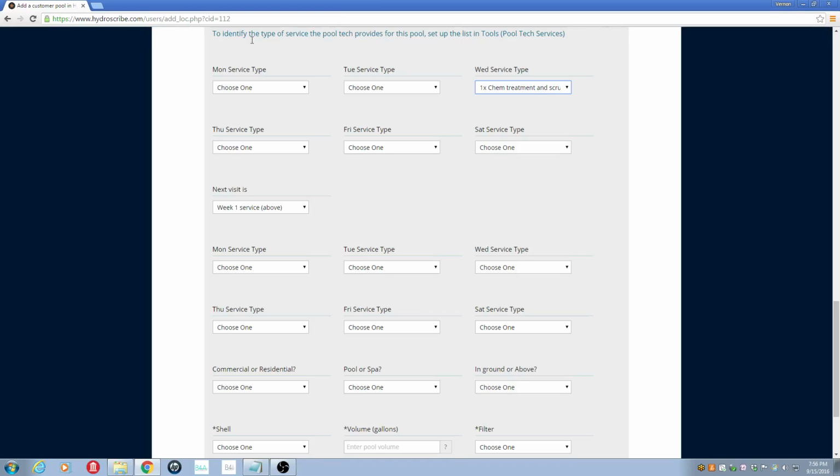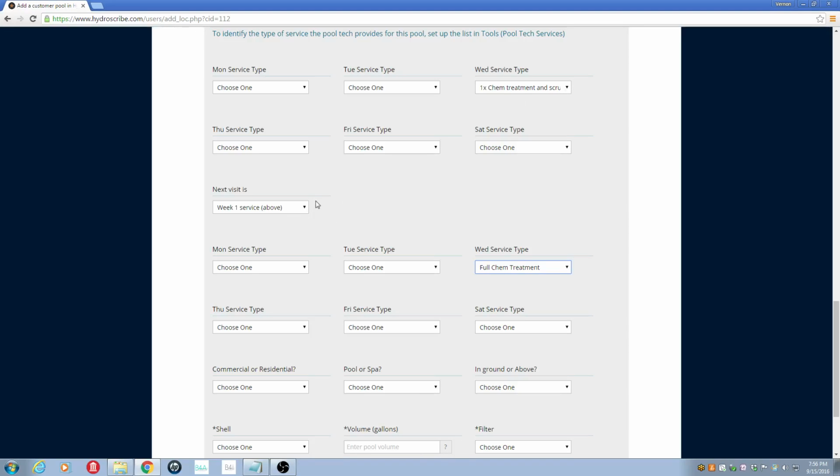So here's week 1, Monday through Saturday, and here's week 2, Monday through Saturday. So in the second week I could choose some other things. Let's just choose a different one. So for example, full chem treatment on this week, and one-time chem treatment and a scrubbing, just to give you